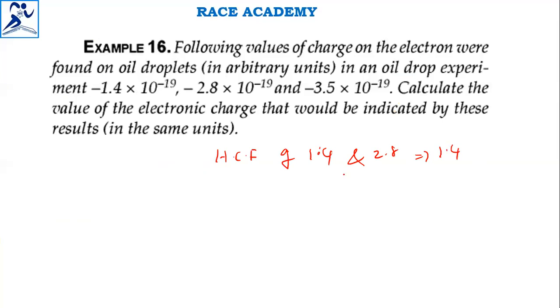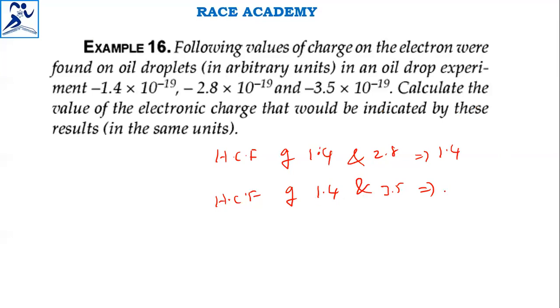Another thing, the highest common factor of 1.4 and 3.5: in this case, 3.5 cannot be divided by 1.4.